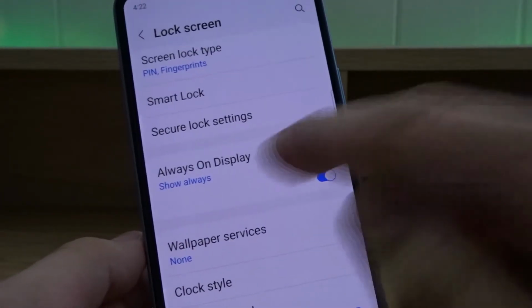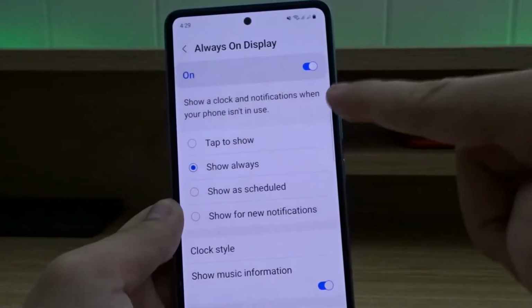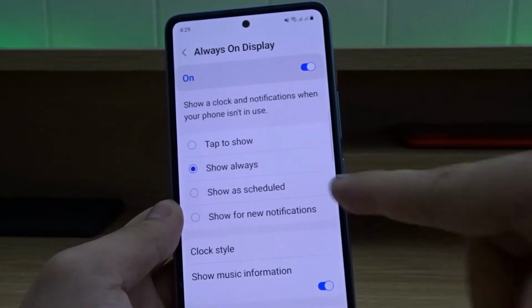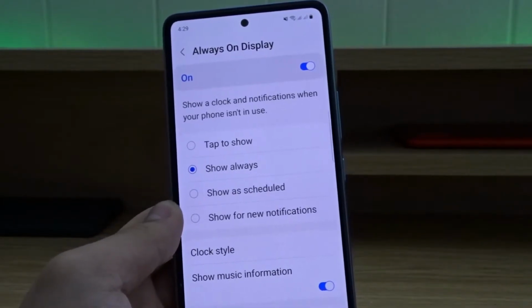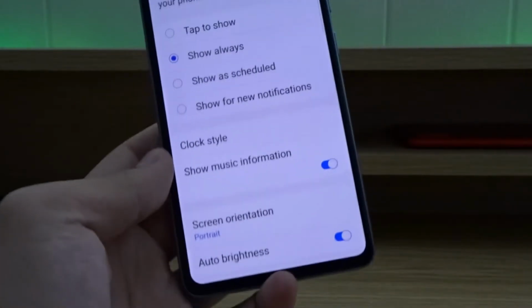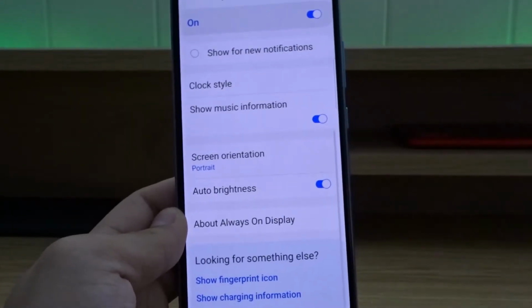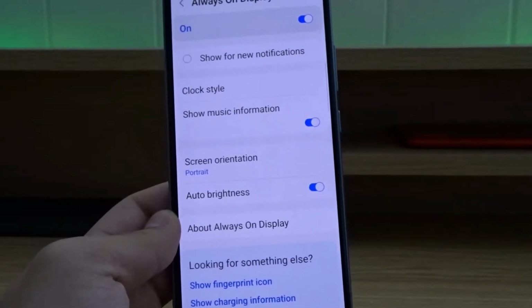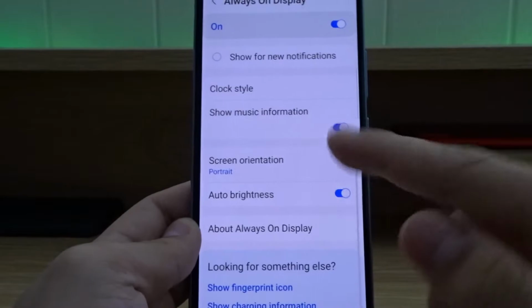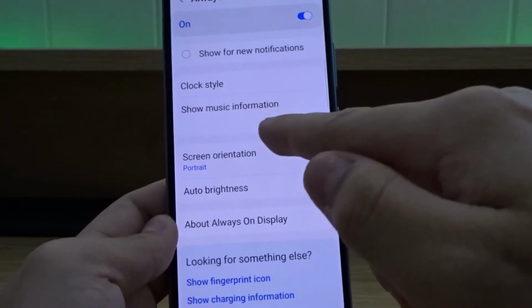If you tap on this, you'll see some more information: tap to show, show always, show as scheduled, or show for new notifications. I have mine set to show always, so that way it's always on. If you scroll down over here, you'll find a clock style, and there are a few additional toggles and settings that you can adjust, like auto brightness, screen orientation, and show music information.